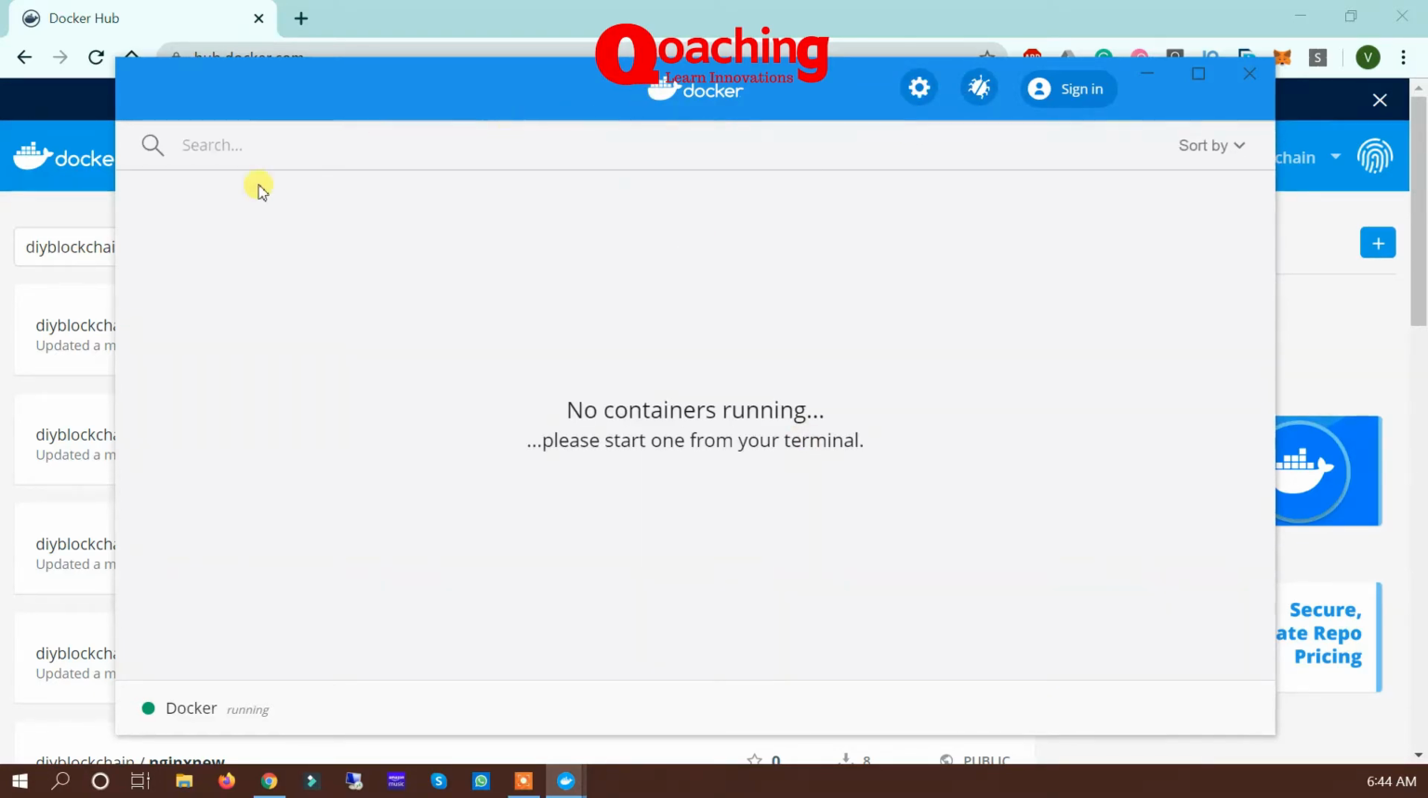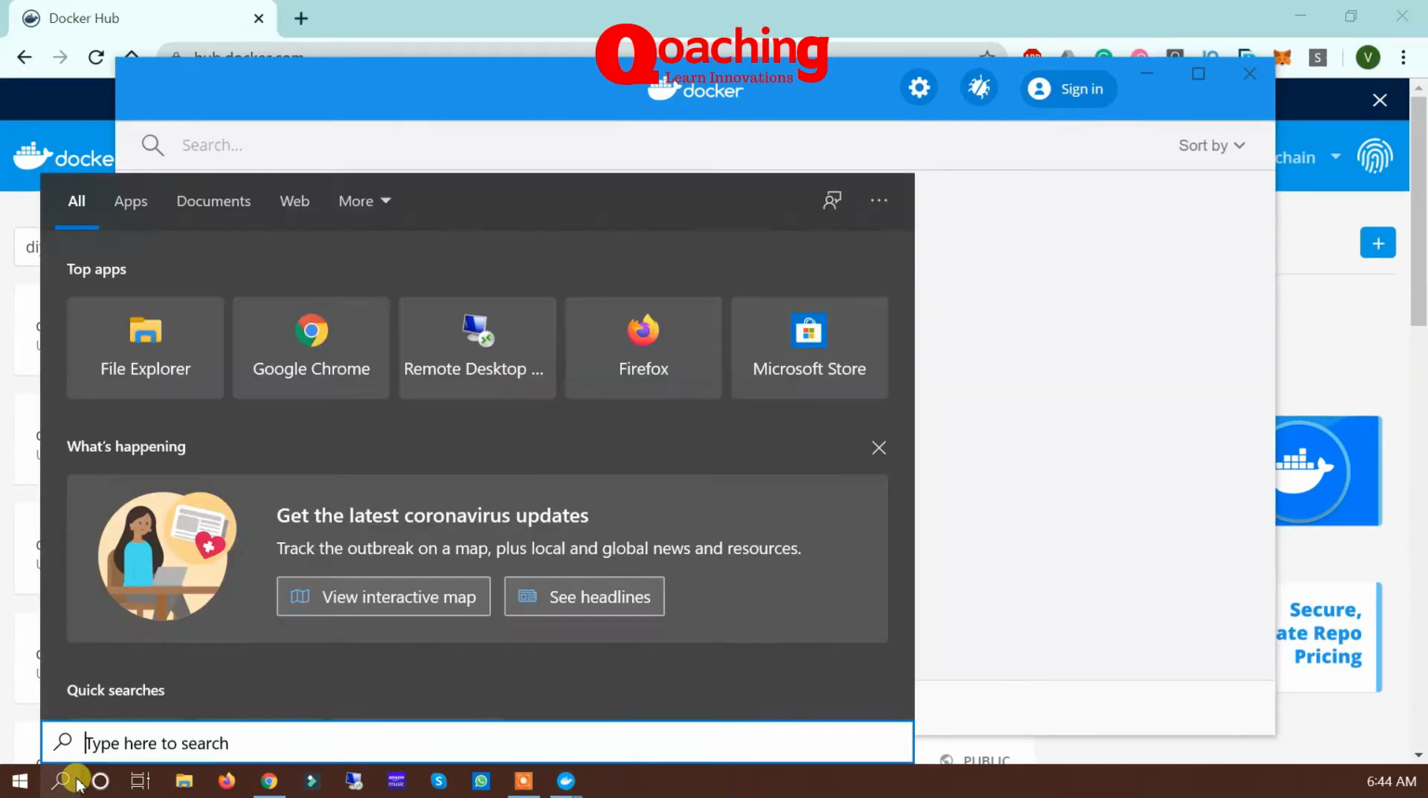You can see we don't have any containers running, and the easiest way to actually do this is to open PowerShell for that matter.